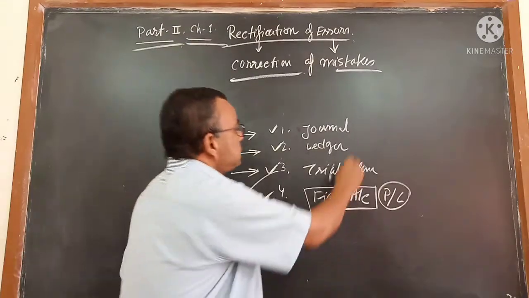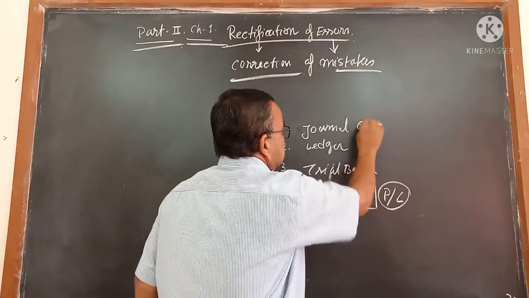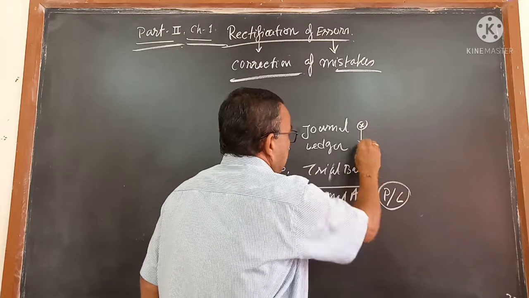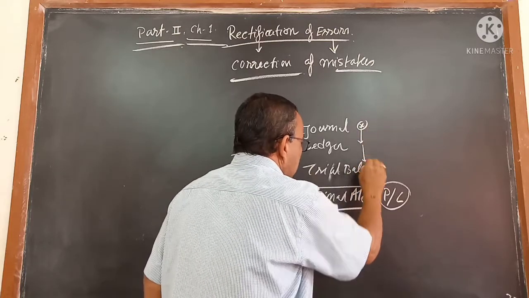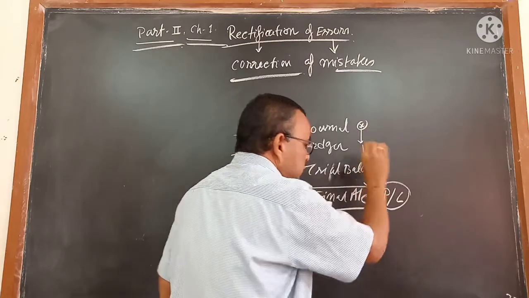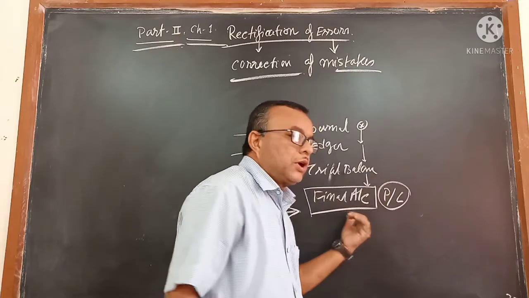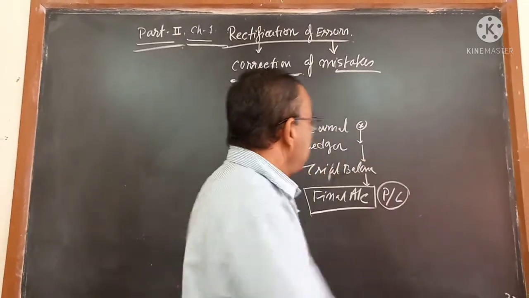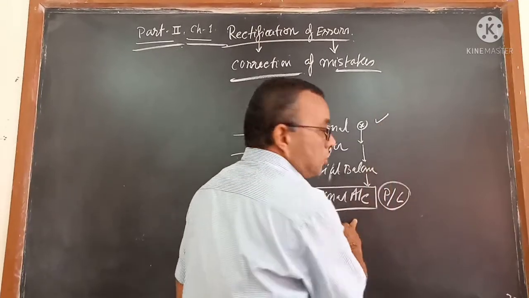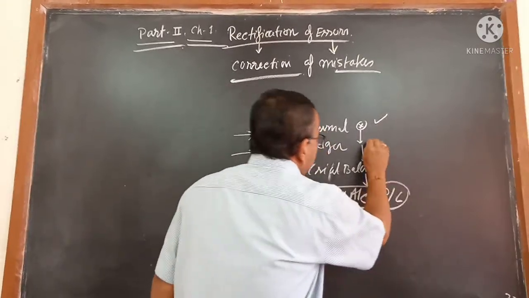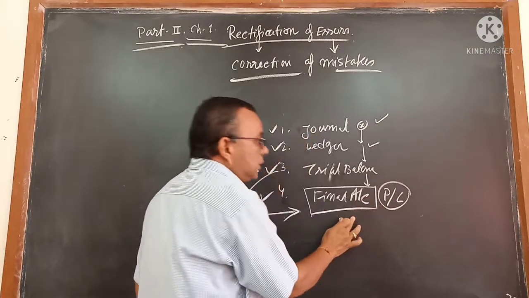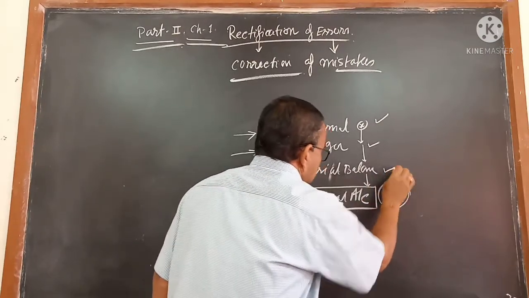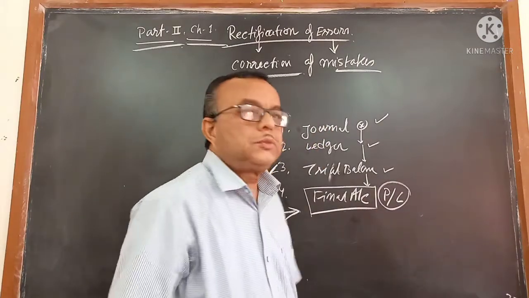But if you make a mistake in this place, that mistake will carry forward here, and that also will carry forward here, and that also will go here. So automatically the result of the final account will give the wrong answer. If you make the mistake here, you will get the wrong answer. If you make the mistake here, also you will get the wrong answer.